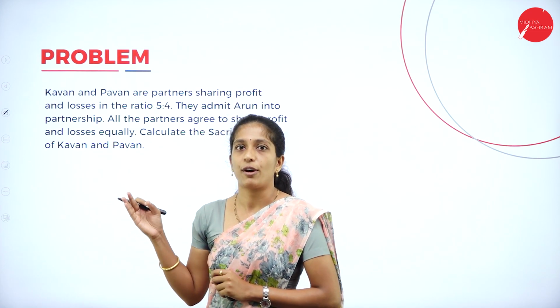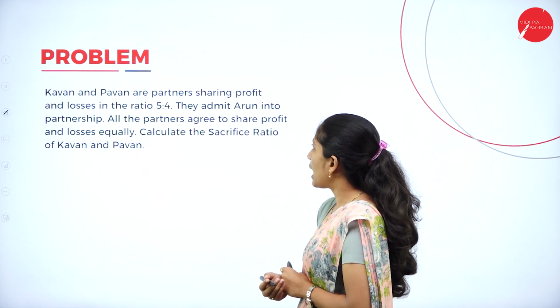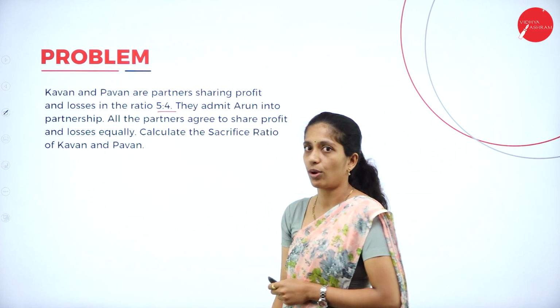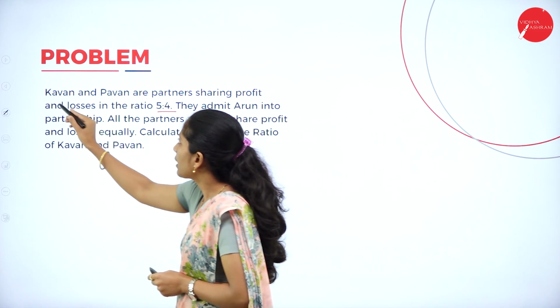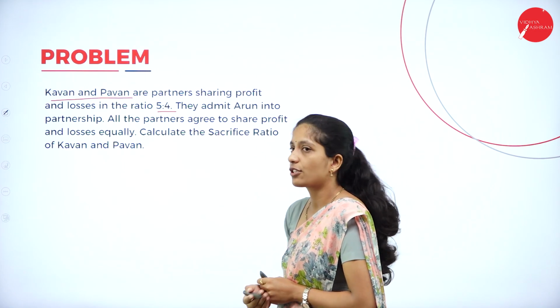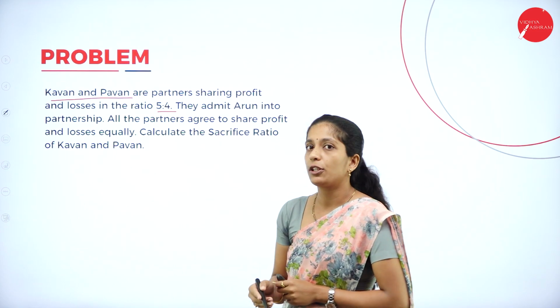Now we shall go through the problem and we shall solve the problem. Kavan and Pawan are partners sharing profit and loss in the ratio 5:4. Who are the partners here? Kavan and Pawan. And what is their profit sharing ratio? 5:4. They have given the old ratio. They admit Arun into partnership.